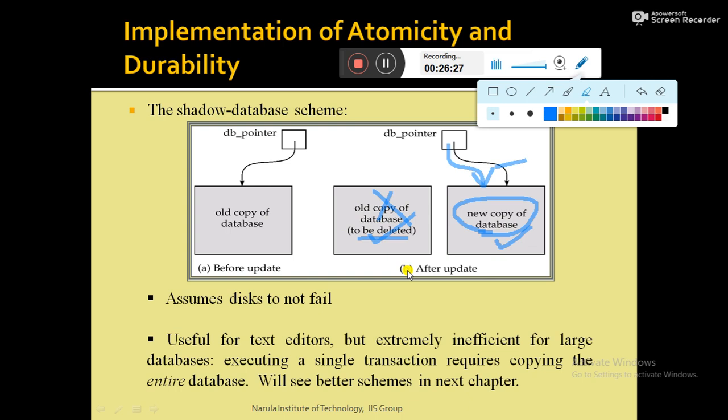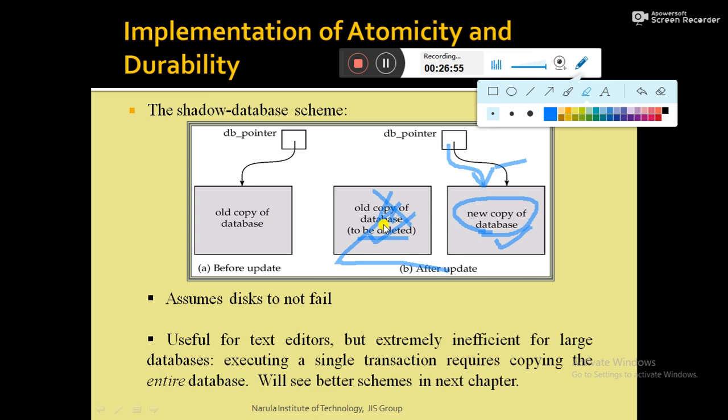Now let's check how the atomicity property holds. First consider that the transaction fails at any intermediate point of time. If the transaction fails before the DB pointer is updated, the old content of the database is not affected.